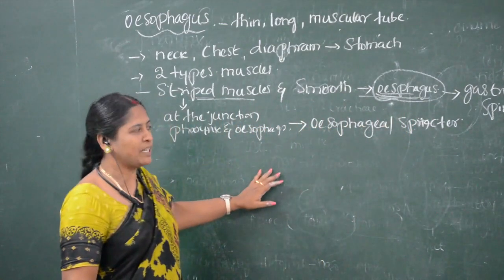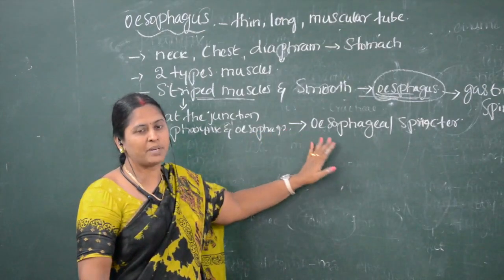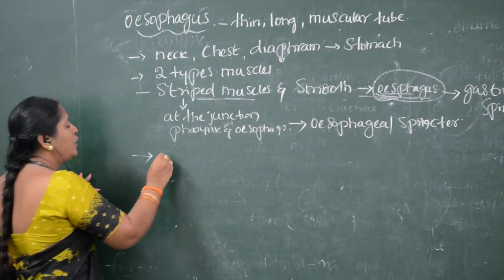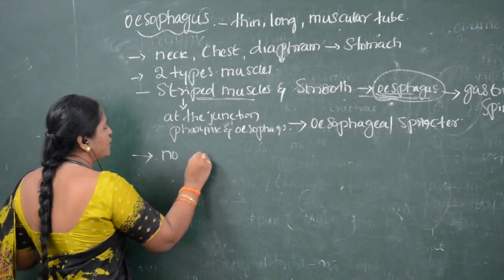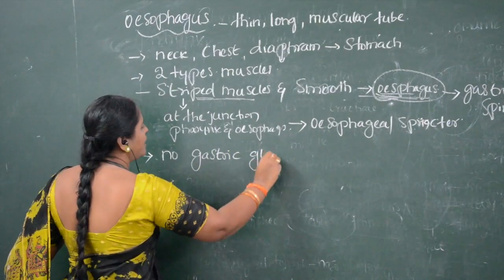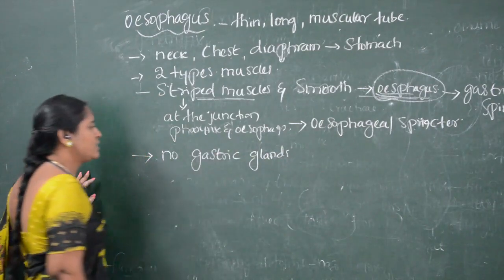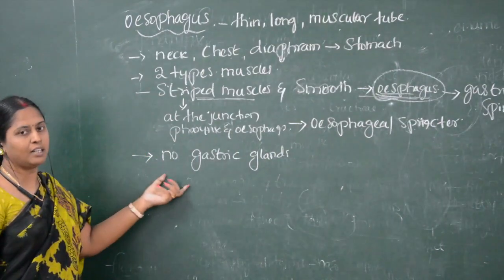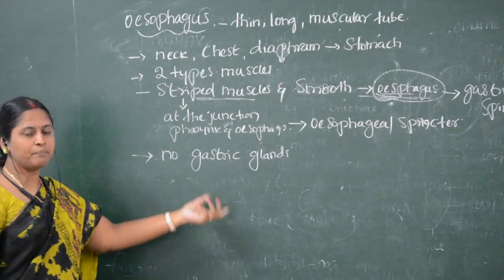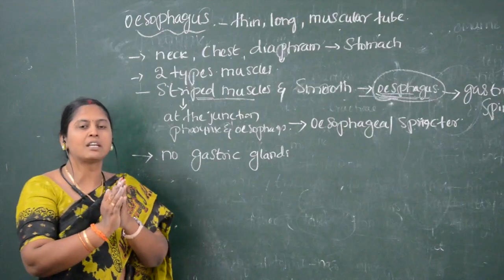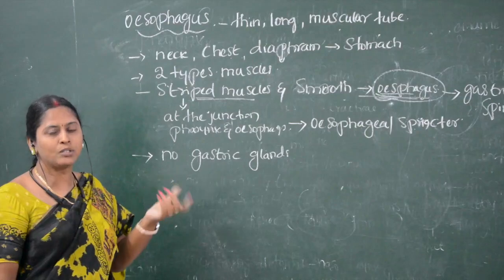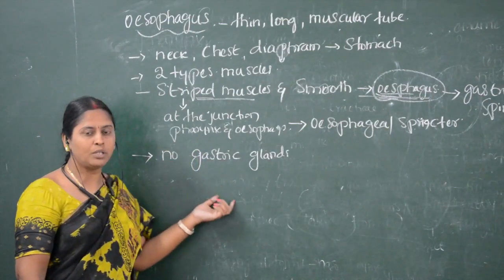Gastroesophageal sphincter is present. So these are the two sphincters present in the esophagus. And one more feature is that no gastric glands are present. That means the esophagus has no function in the digestive system. It is just a small tube which allows the passage of food from the mouth to the stomach.